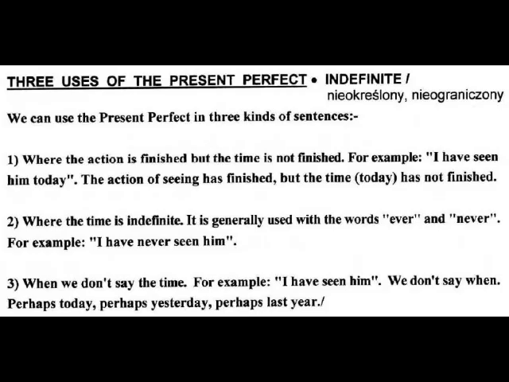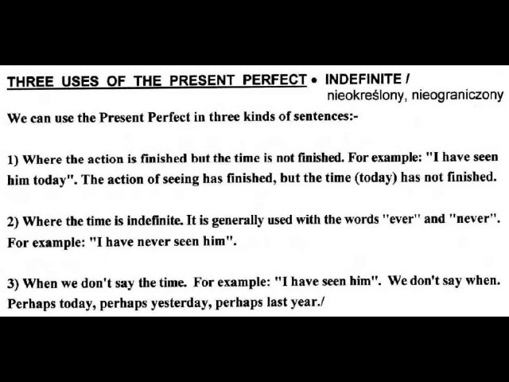3 uses of the present perfect. Indefinite. We can use the present perfect in 3 kinds of sentences. 1. Where the action is finished but the time is not finished. For example, I have seen him today. The action of seeing has finished, but the time, today, has not finished.